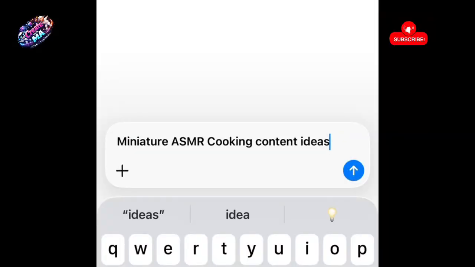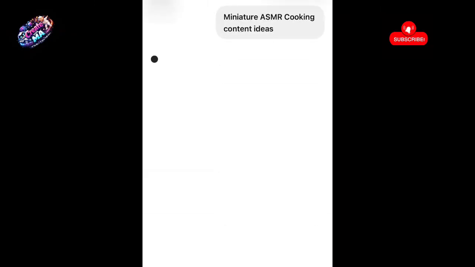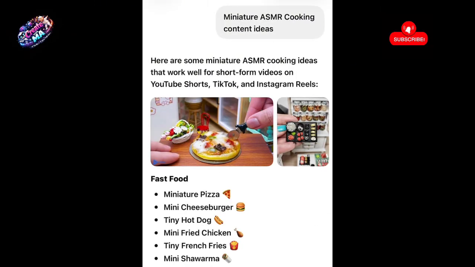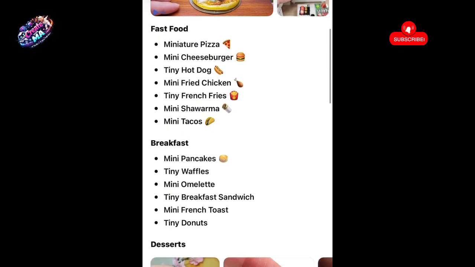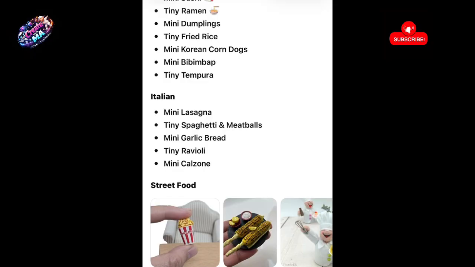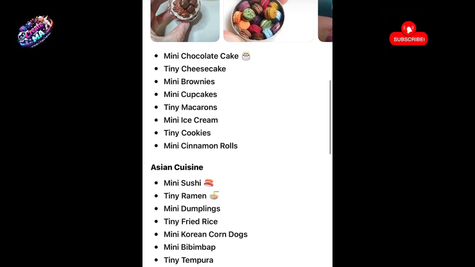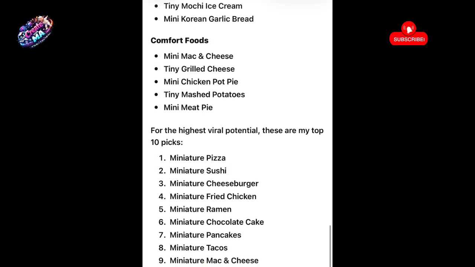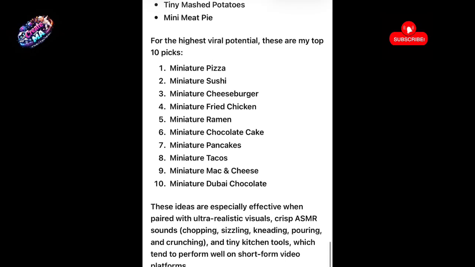First things first, go to ChatGPT and type in miniature ASMR cooking content ideas. This will guide you on the topic to pick. You could see it bringing miniature pizza, miniature cupcake, miniature lasagna, different types, even mini cloud bread. You could cook anything: grill steak, pizza, sushi, cheeseburger, fried chicken, ramen, chocolate cake.